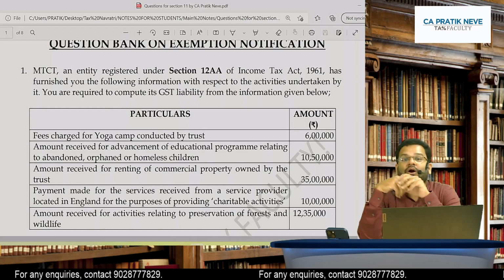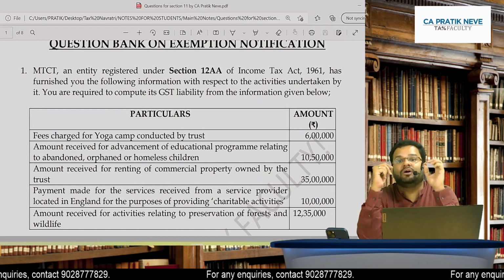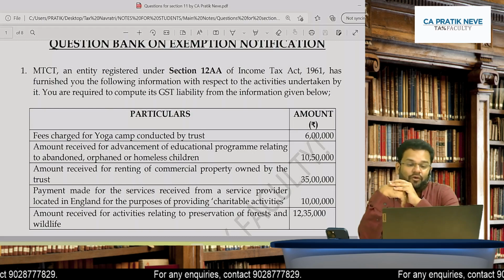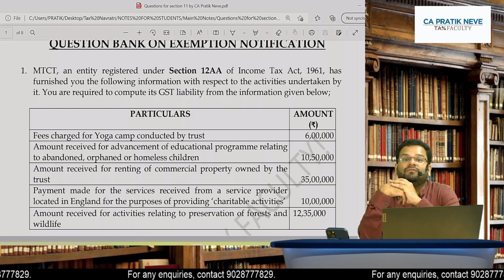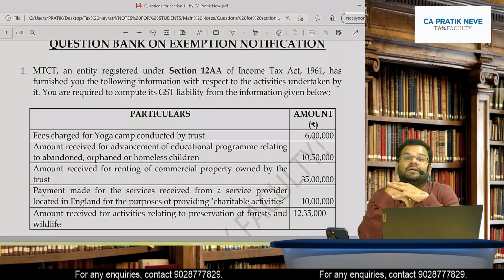Fees charged for yoga camp. This yoga camp falls in the category of charitable activity. So it is exempt.